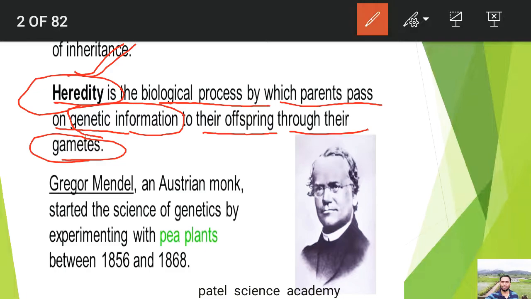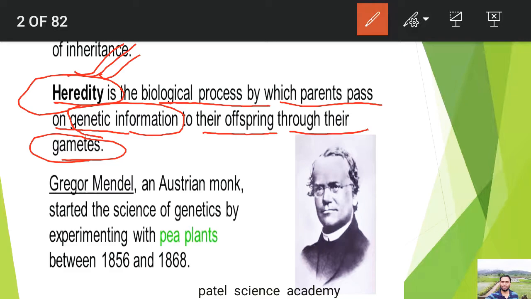For example, if you and your mummy have the same nose shape, it is only because of the process of heredity. Your mom has transferred that characteristic for the nose into your body. That's why your shape of nose is an example of heredity.